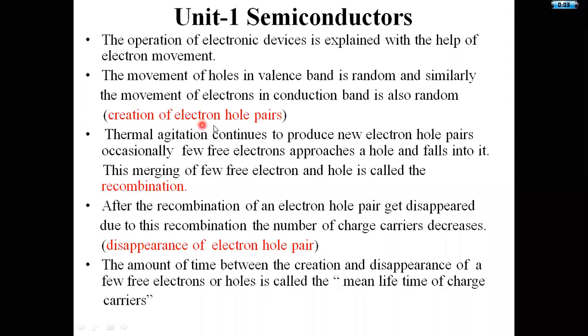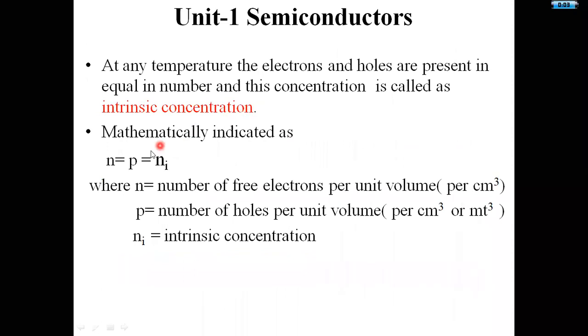Here is the creation of electron and hole pairs and recombination of electron and hole pairs. Recombination means the merging of the electron and hole pair, due to which the disappearance of the electron and hole pair takes place. The time between the creation and disappearance of the electron and hole pair is known as the mean lifetime of charge carriers. The intrinsic concentration is given by n = p = ni. These are some of the relations in intrinsic semiconductor material. These are very important, and in further classes we will use these relations also.